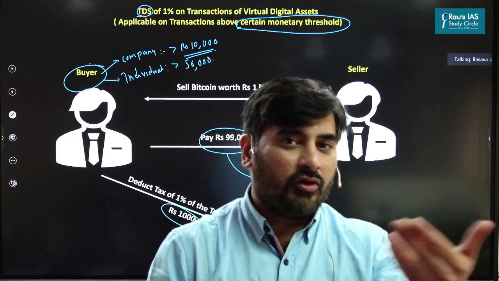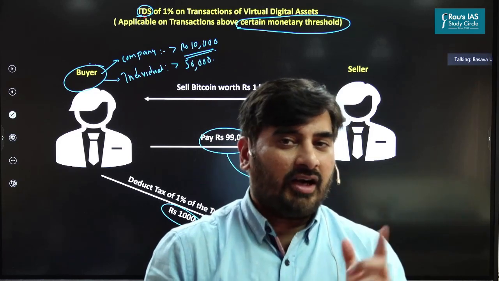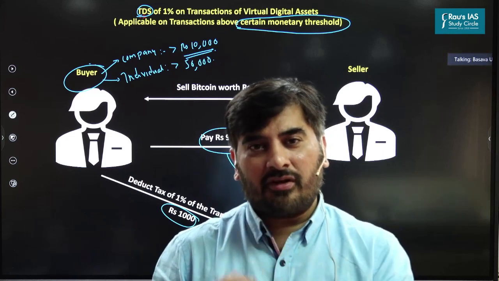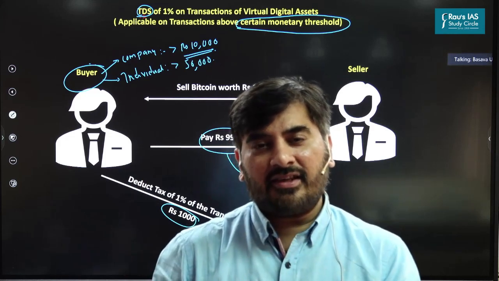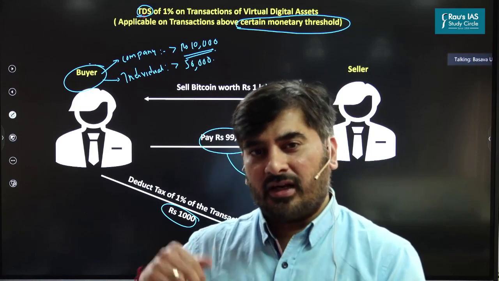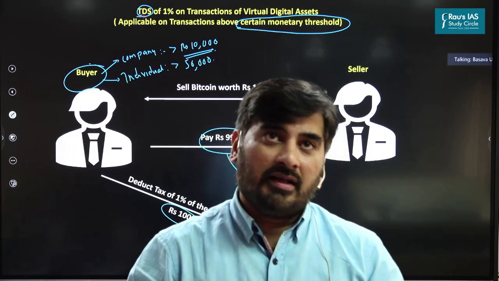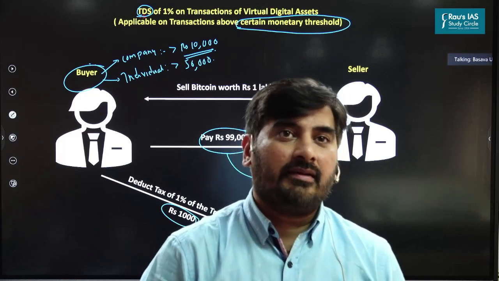For example, let's say you're doing a transaction worth ₹100, out of which the crypto exchange is earning a commission of ₹10. So whether the GST should be applicable on ₹10, that is the commission earned by the crypto exchange, or will it be applicable on the transaction of ₹100? Still lack of clarity on that.